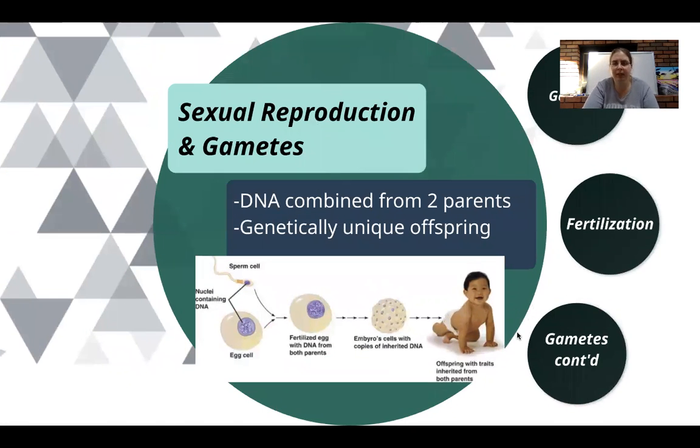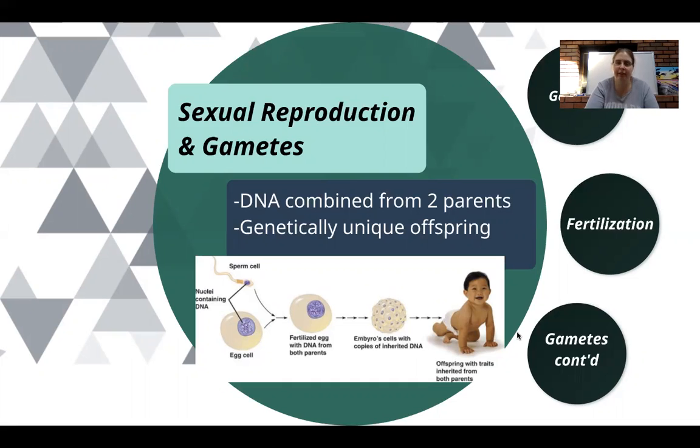If we're going to talk about meiosis, first we have to talk about something called sexual reproduction. Now, in our previous chapter, we mentioned asexual reproduction, which is when one parent gives rise to an offspring that is genetically identical to it. However, with sexual reproduction, you actually have a genetic exchange of material between two parents. So you get a little bit of DNA from one parent and a little bit of DNA from another parent, and this allows for genetically unique offspring.